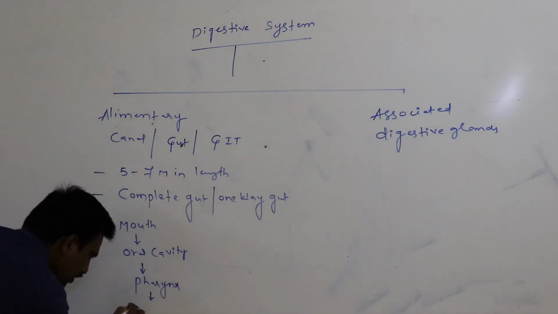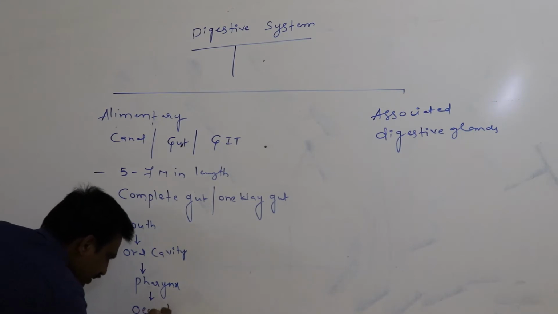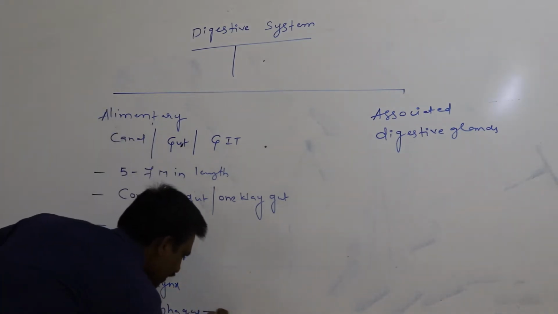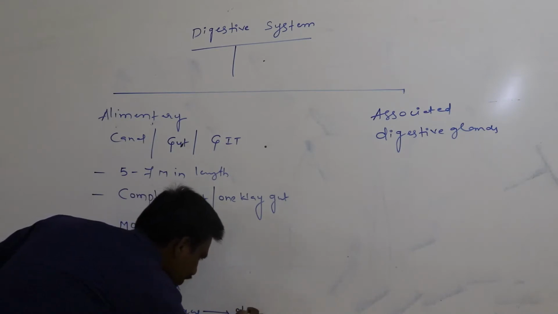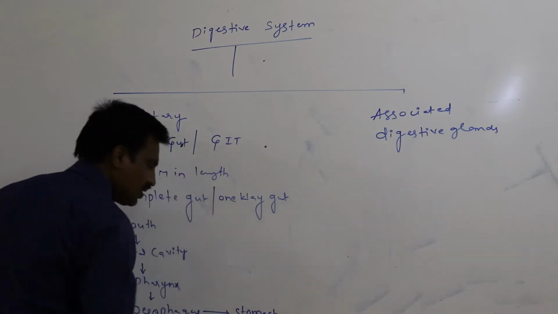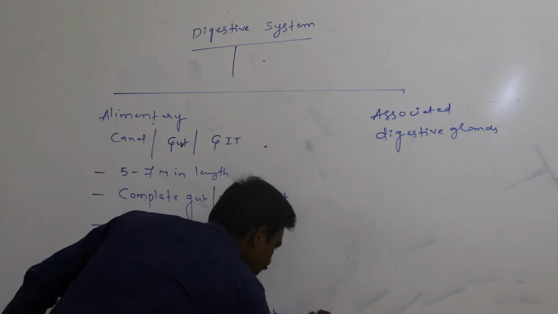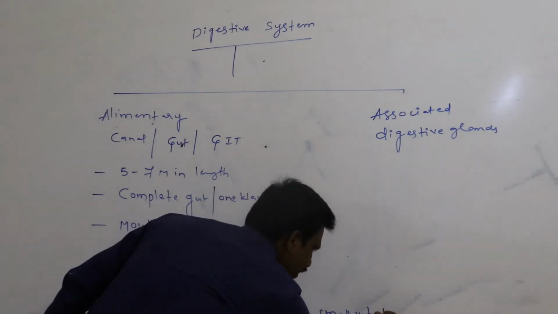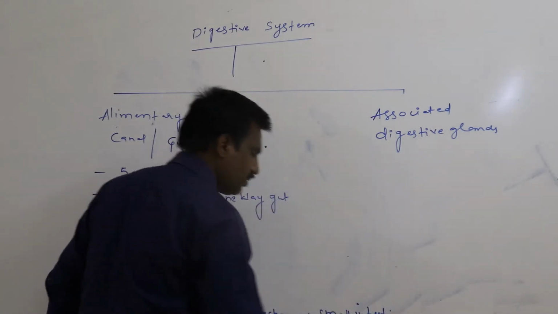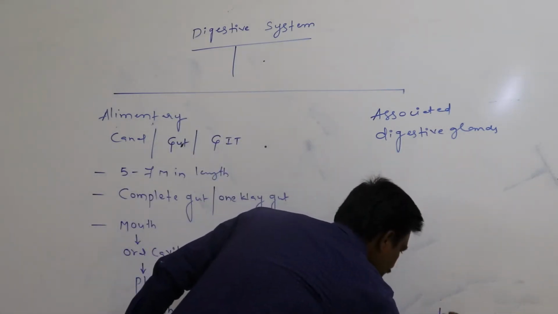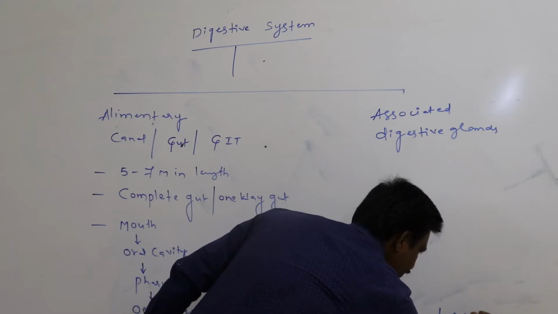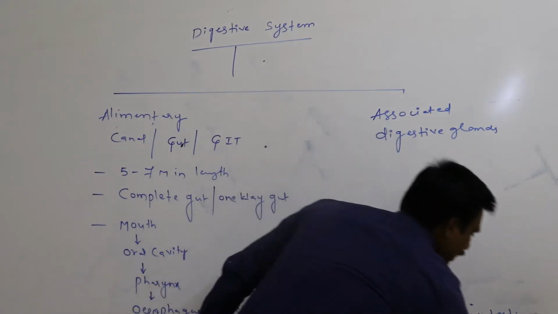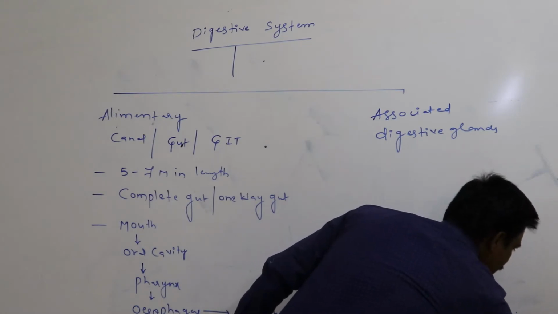Pharynx opens into esophagus. Esophagus opens into stomach. Stomach opens into small intestine. Small intestine opens into large intestine. That opens to the outside through the anus.